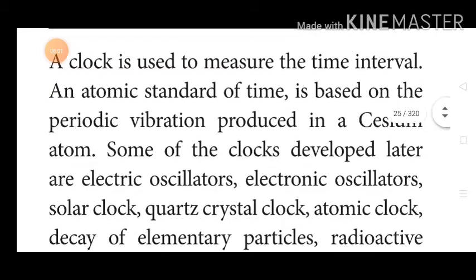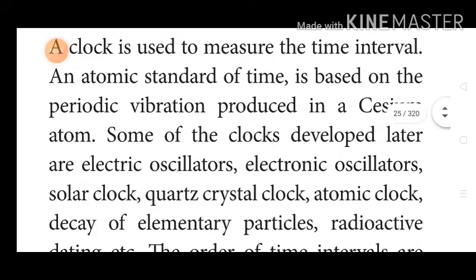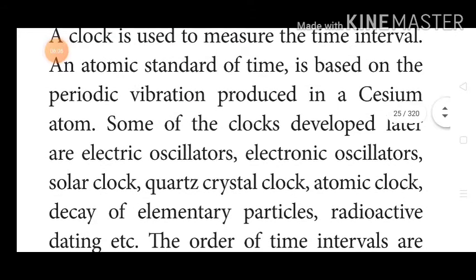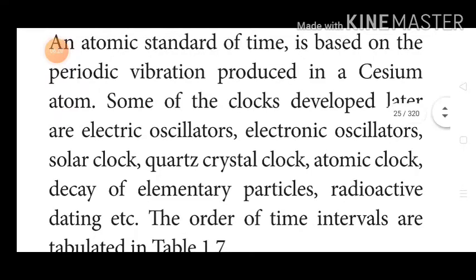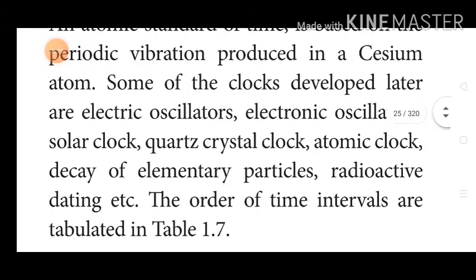Some of the clocks developed later are electric oscillators, electronic oscillators, solar clock, quartz crystal clock, atomic clock, decay of elementary particles, radioactive dating etc. The order of time intervals is tabulated in 1.7. These are all clocks which show time intervals.